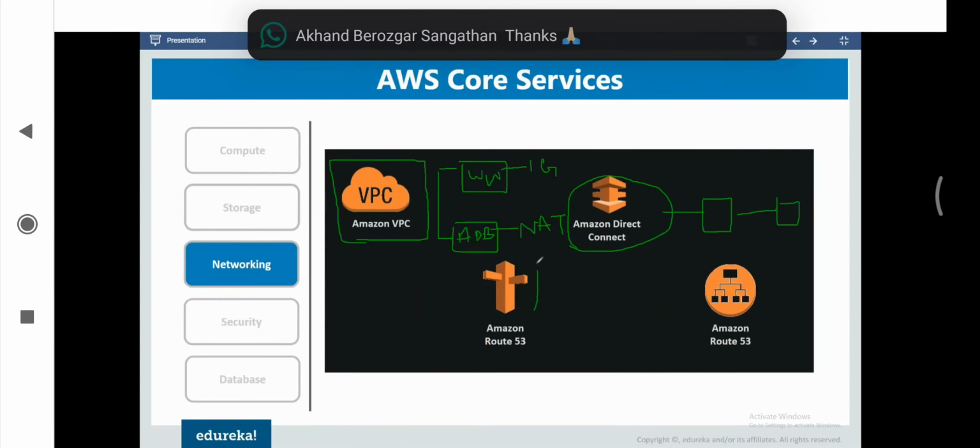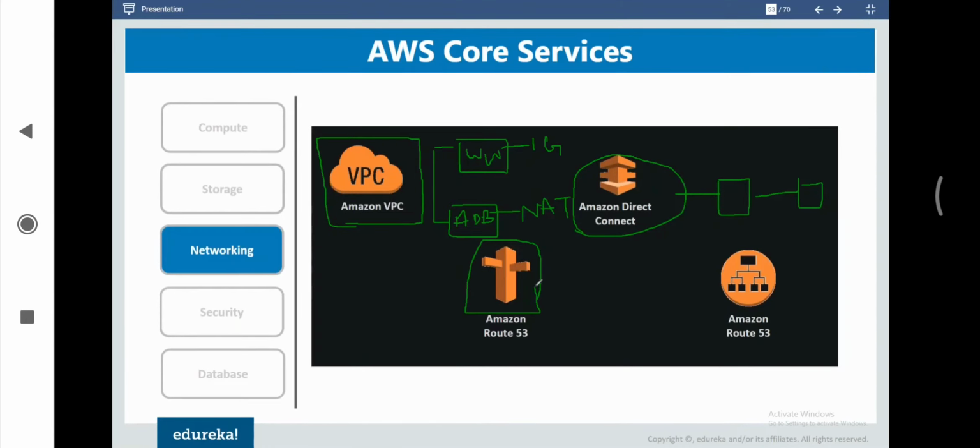For example, if we have a domain and now we want to map this domain to any of the load balancers or any of the instances that we have structured in AWS, then for mapping that domain, we have to use the Route 53 service, where we can also define the entire flow of the application traffic as well. All right, that is what we have as a part of the networking module.